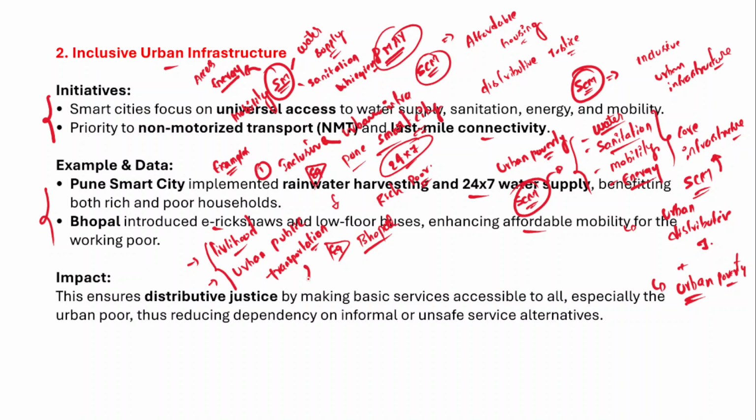So the ultimate impact is that this ensures distributive justice, because you are providing infrastructure for energy, mobility, sanitation and water. That ultimately results in distributive justice, because you are making all the basic services accessible to the people, especially the urban poor. Therefore this reduces the dependence on informal or unsafe service alternatives, right?